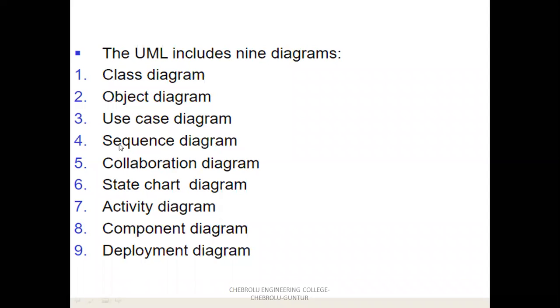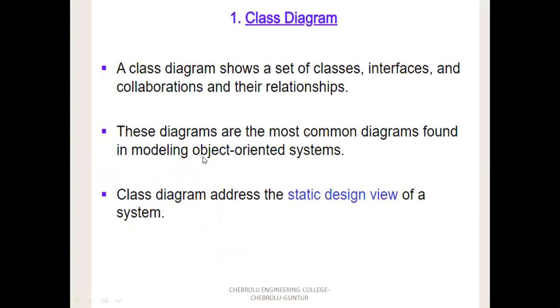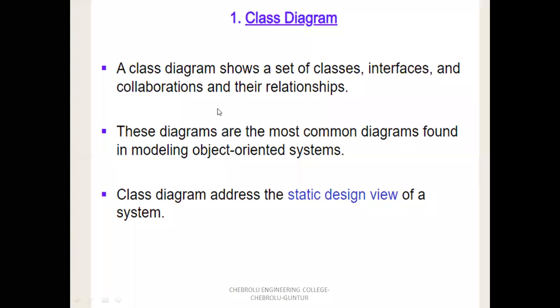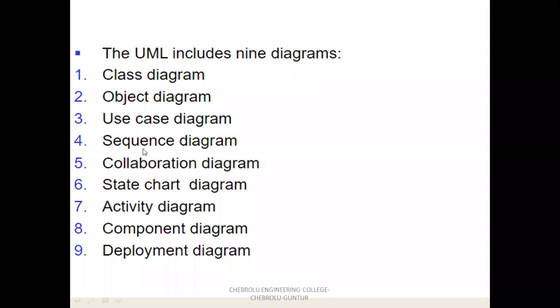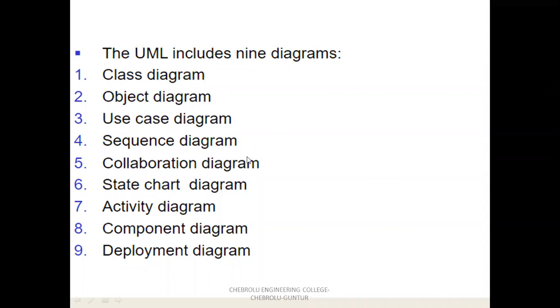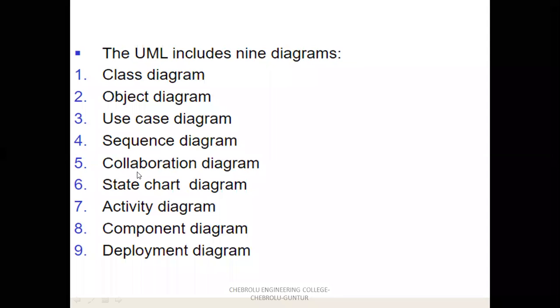The sequence diagram and collaboration diagram are collectively known as interaction diagrams. Interaction means the communication between one object and another object. So totally 9 diagrams. Tomorrow in class we will discuss the 9 diagrams: 5 static diagrams and 4 dynamic diagrams, and the sequence and collaboration diagrams are collectively known as interaction diagrams.